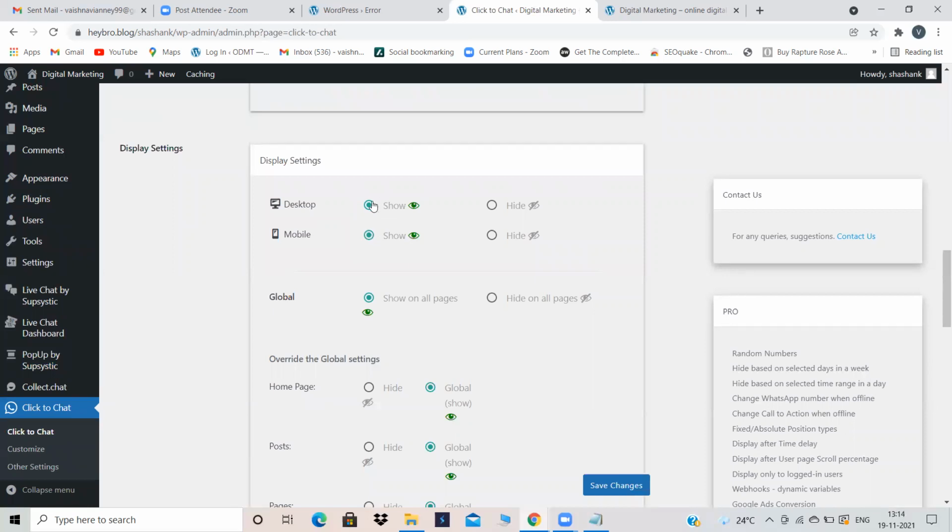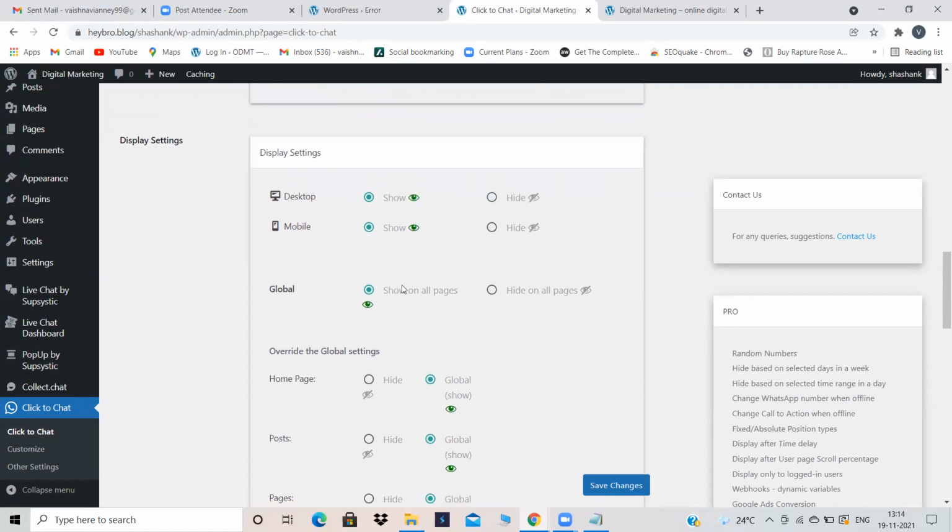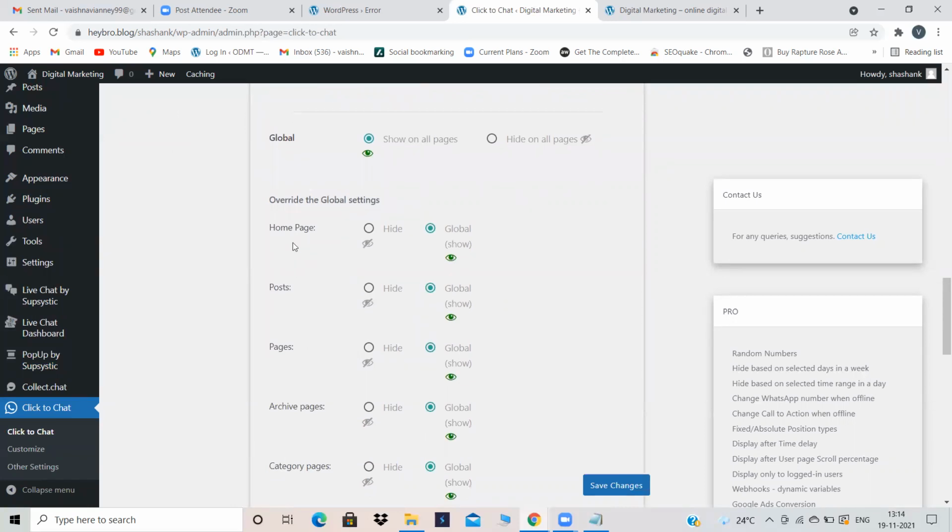Now, for showing it to you guys, I'm selecting both the options, but always hide it on the desktop and show it on the mobile phone. That means when somebody opens your website on the desktop, your WhatsApp icon will not appear. When somebody opens your website in the mobile phone, your WhatsApp icon will appear.